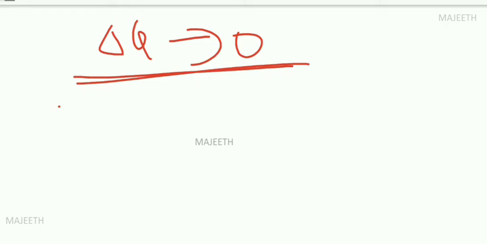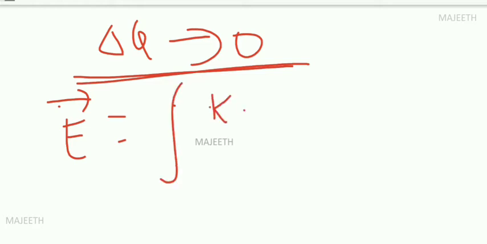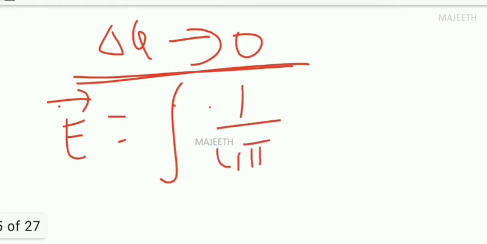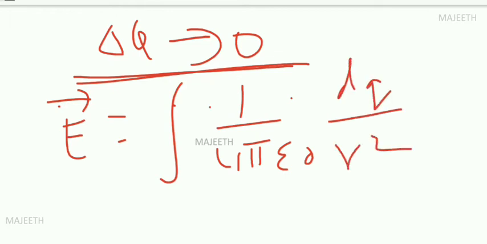Instead, we have to use integration. So the equation becomes E is equal to the integral of 1 by 4 pi epsilon naught into dq by r squared, r cap, right?